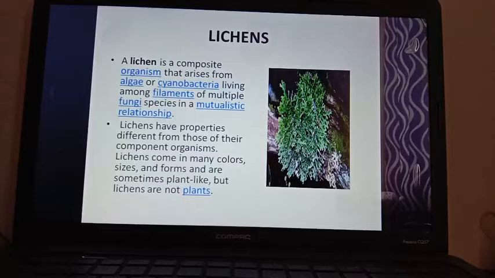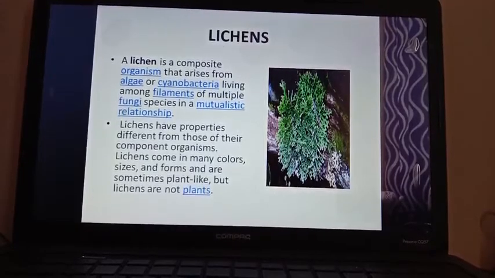Here, lichens mainly contain two parts, two organisms. One is algae or cyanobacteria, blue-green algae, and another one is fungi. Both the cyanobacteria and fungi live in a mutualistic relationship, also known as a symbiotic relationship.